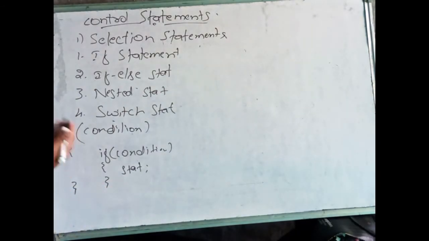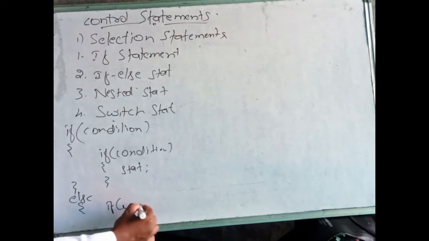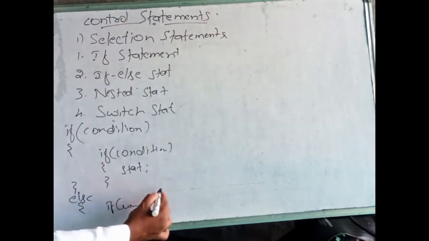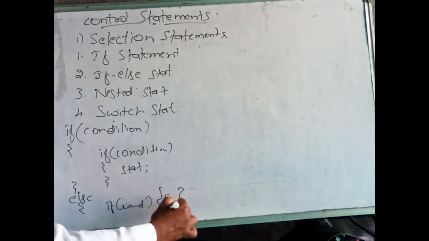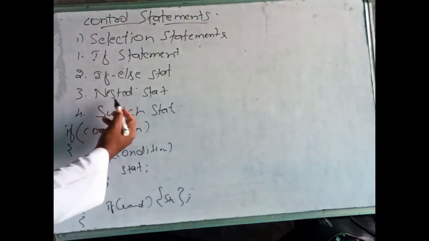Maybe not only if, else will also be there. We can write within the else also, any condition, if condition. Within this we can write any statements. It may be an if else also, within the if else statements. This is about nested if.